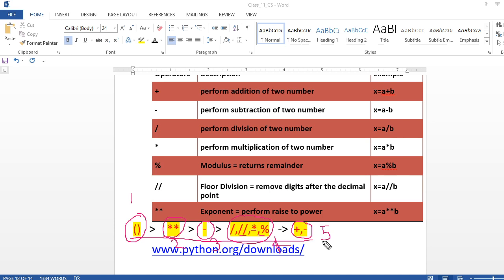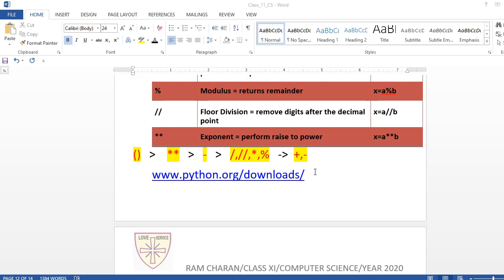In this regard, one more thing I want to let you know: there are two types of operators, binary and unary. Rather, I can type and show it to you.